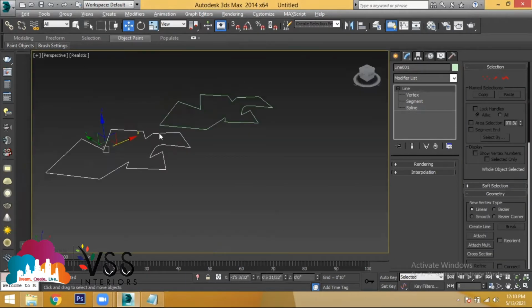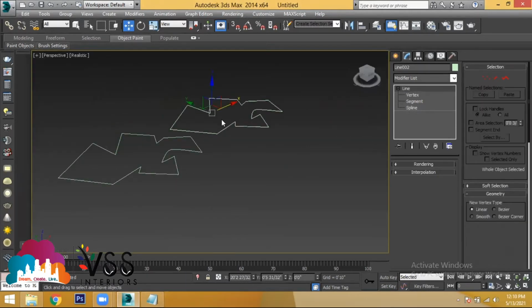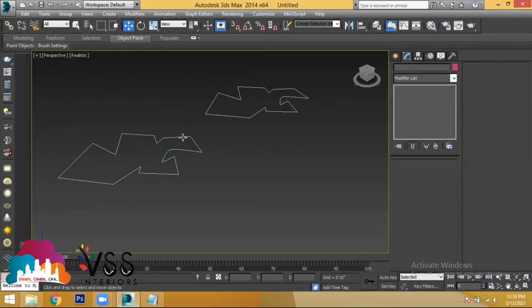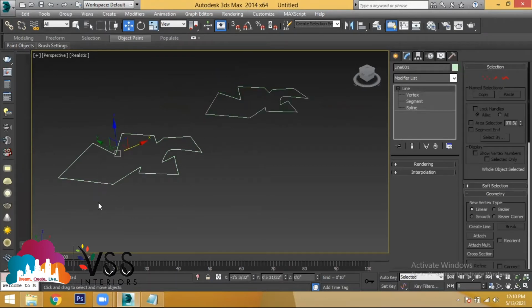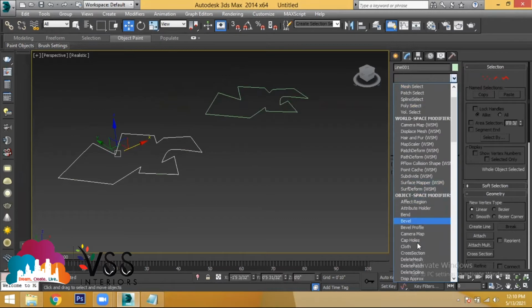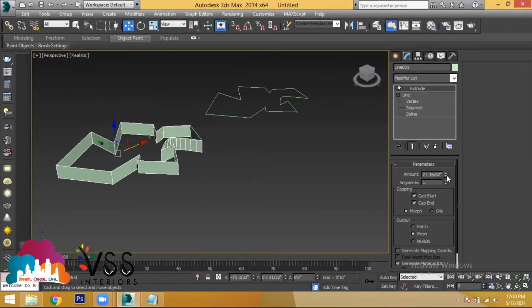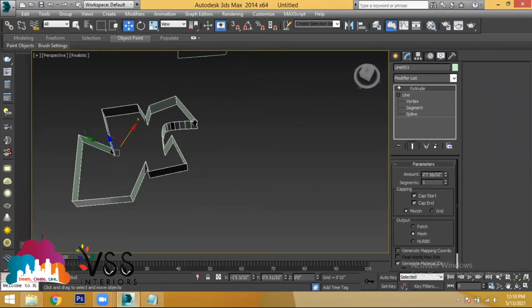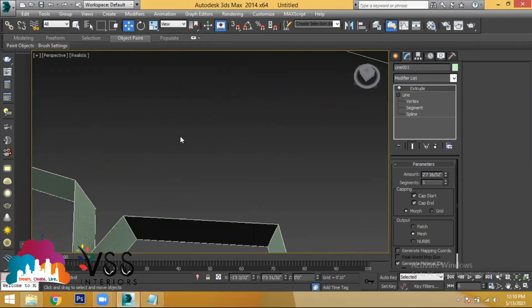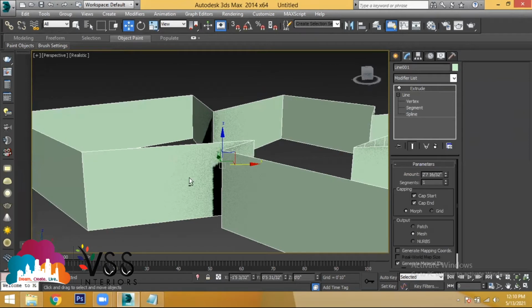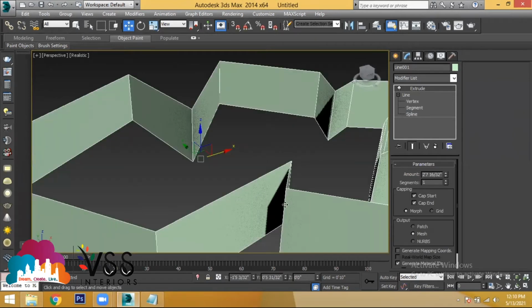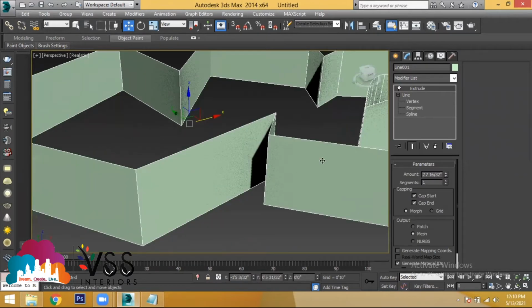What is the difference you can see between without weld and with weld? Select the object and use the option called extrude. When the object is not with weld and you use extrude, it will not show you a solid object. It is a surfaced object. A surfaced object can't be constructed. You can't construct a model when you have a shape in a surfaced height.